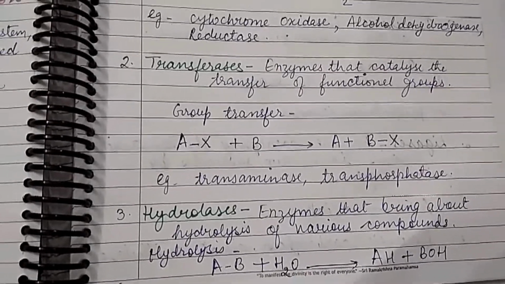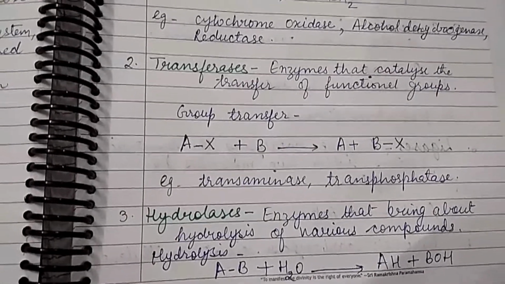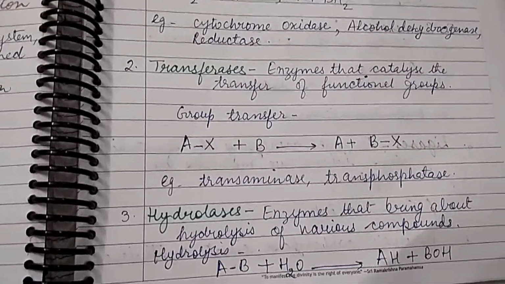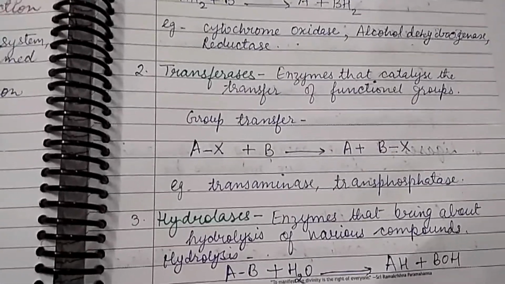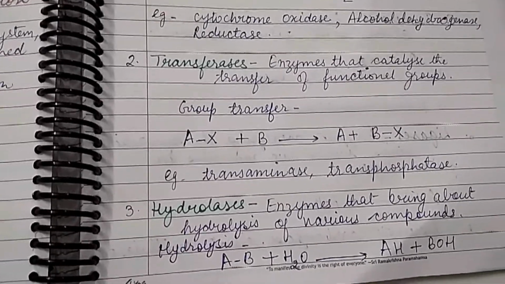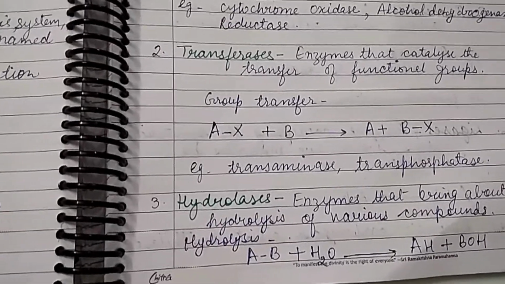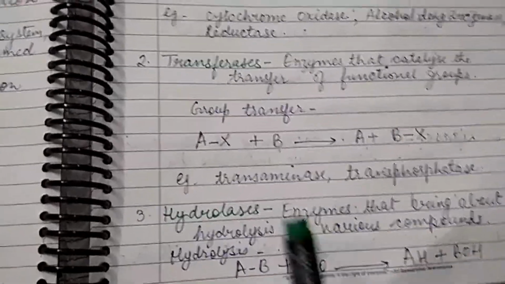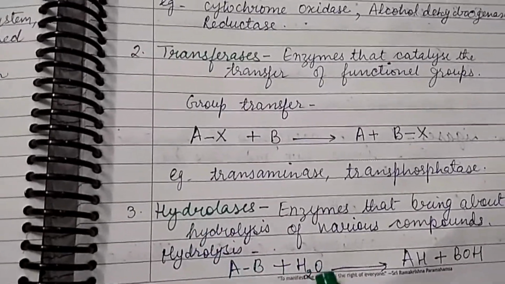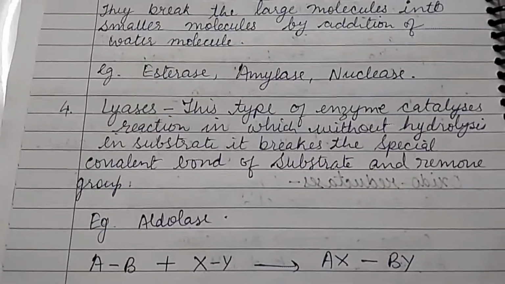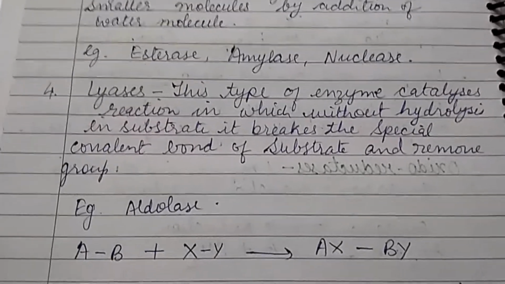The third class is hydrolases. These are enzymes which bring about the hydrolysis of various compounds. They catalyze reactions in which addition or removal of a water molecule takes place. Any reaction where a water molecule is added in the presence of a hydrolase enzyme: AB reacts with water to form AH and BOH. So the larger molecule is broken down into smaller molecules by the addition of water. For example, esterase, amylase, nuclease.